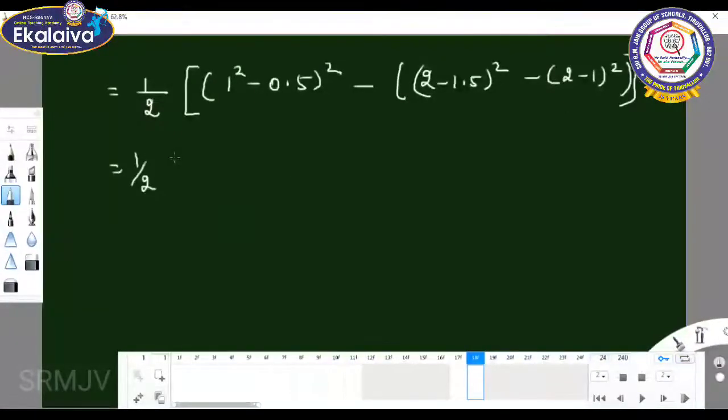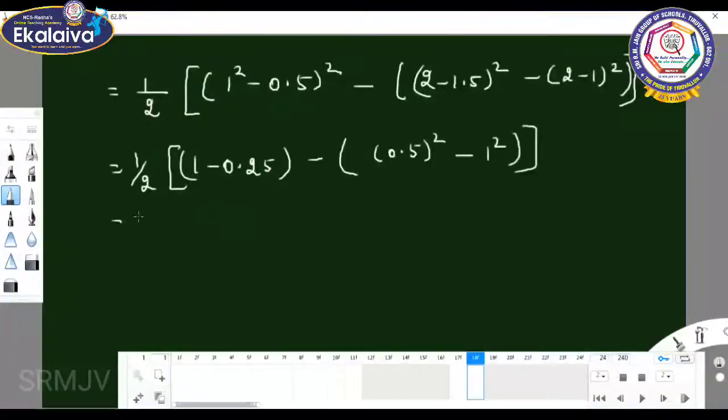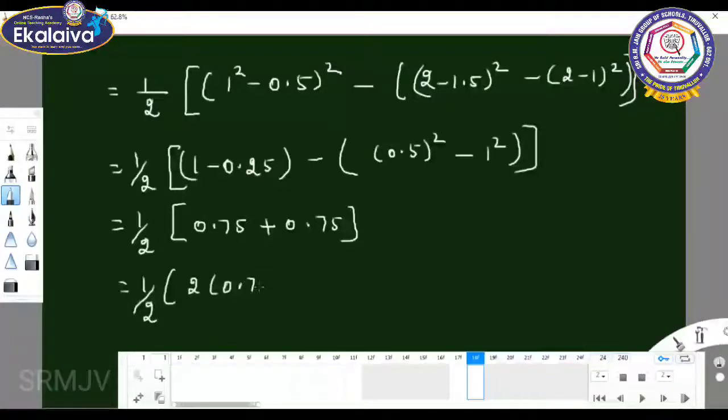So 1 by 2 into (1 minus 0.25) plus 0.25 minus 1, which gives 1 by 2 into 2 into 0.75.